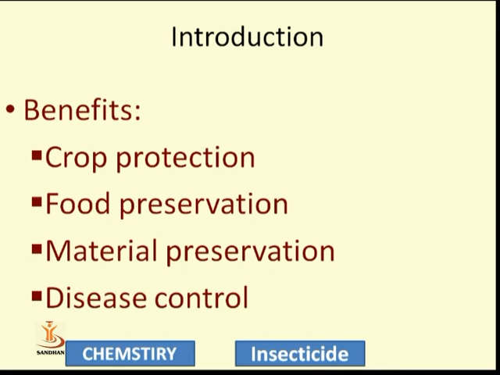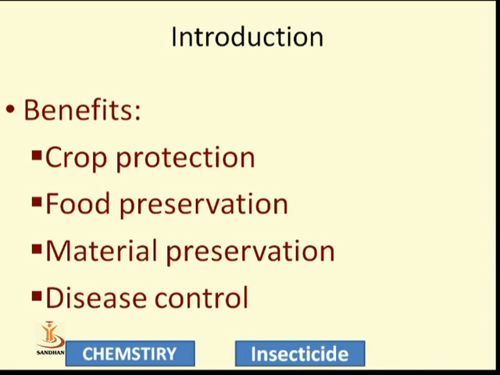One is crop protection. We all know that the first use of insecticide is to increase productivity in agriculture. How do they increase productivity? At different stages of the crop, at different growth levels, they protect the crop from the insects, and due to this crop protection, insecticide is used. Second is food preservation.